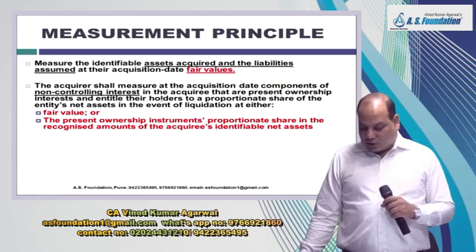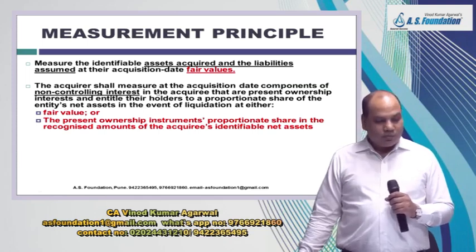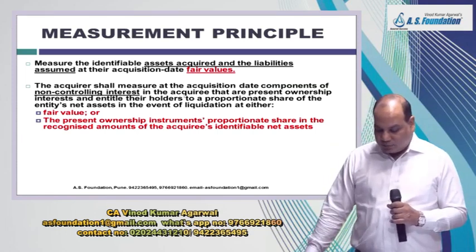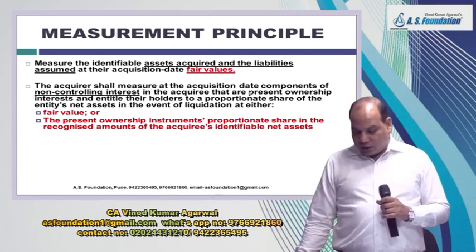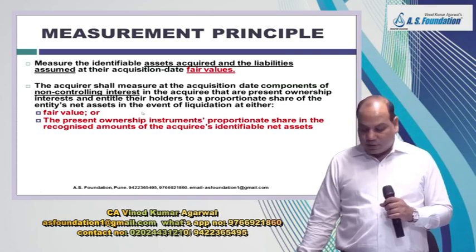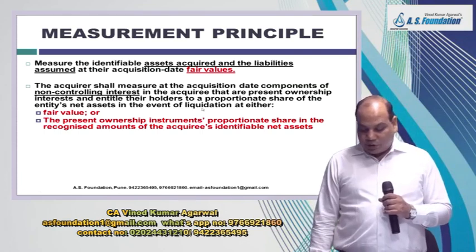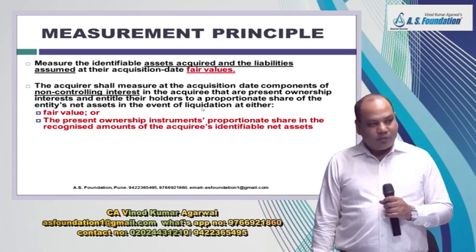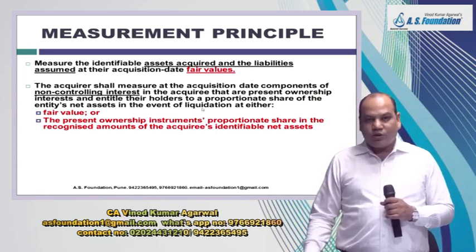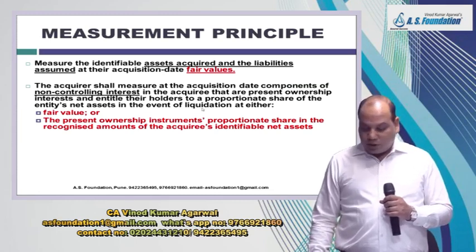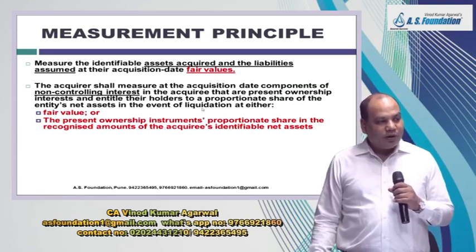For non-controlling interest, there are two choices given to you. The entity will have to make a policy choice, and the acquirer shall measure the acquisition date component of NCI in the acquiree that are present ownership interest and entitle their holders to a proportionate share of net asset in the event of liquidation. That means these are the outsider stake in the subsidiary. If you are holding 80% share, it means outsiders are holding 20% share. In case the company is liquidated, they will get 20% share in the net asset.